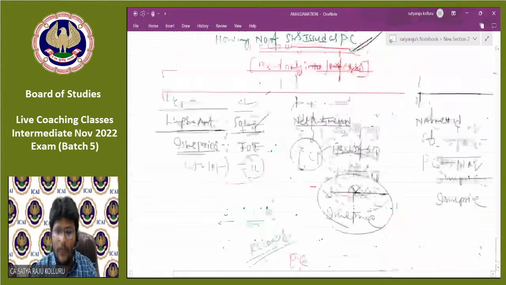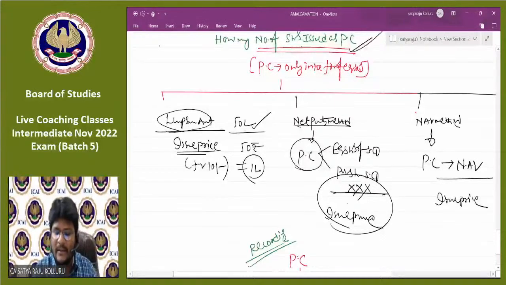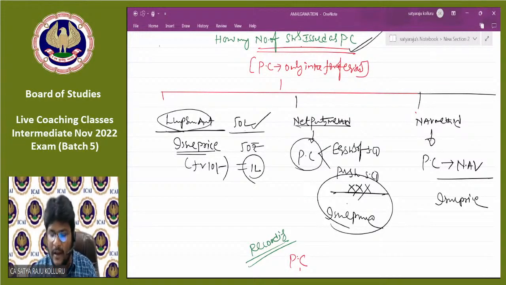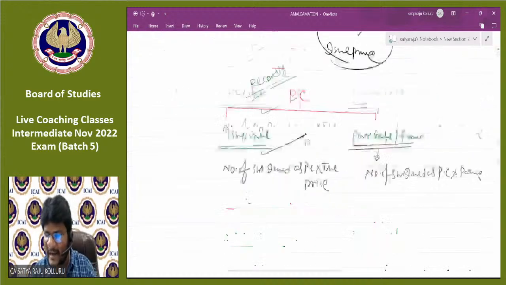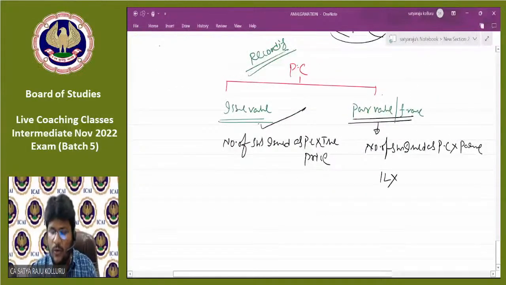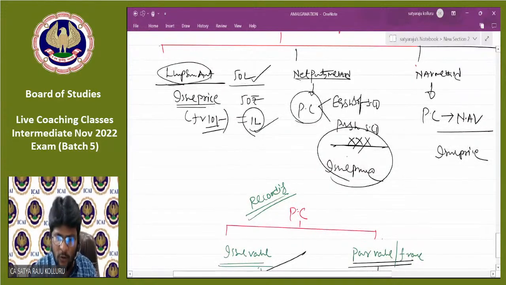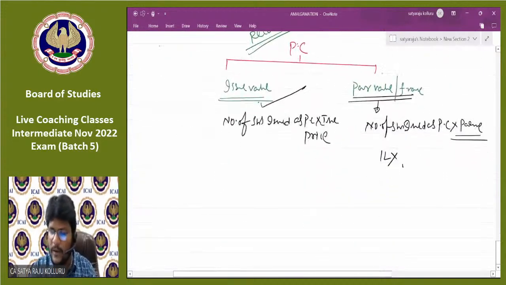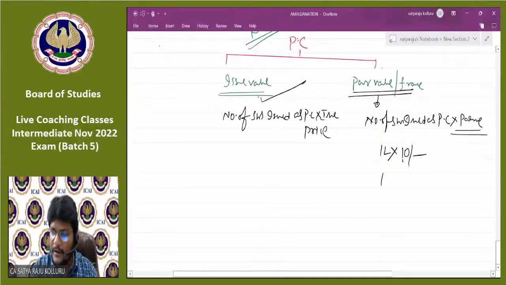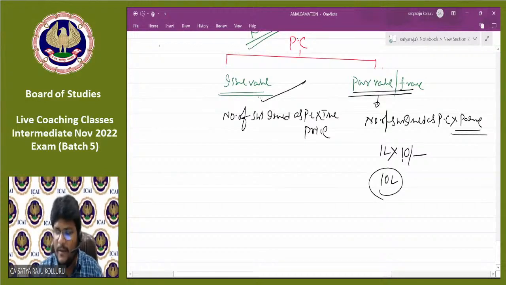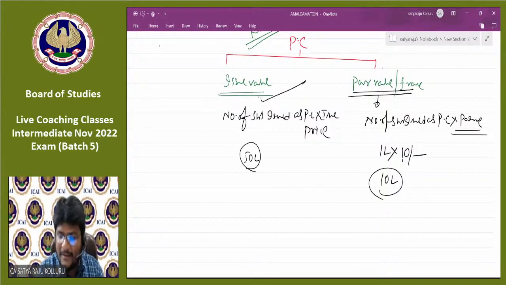For example, in the given case, under the lump sum method, if the same PC is recorded at par value, do you know how much the amount of PC is? The number of shares issued as PC is 1 lakh, right? 1 lakh into par value. What is the face value per share? Face value per share is 10 rupees. 1 lakh into 10 rupees, 10 lakh is the amount of PC. But here the amount of PC is 50 lakhs.